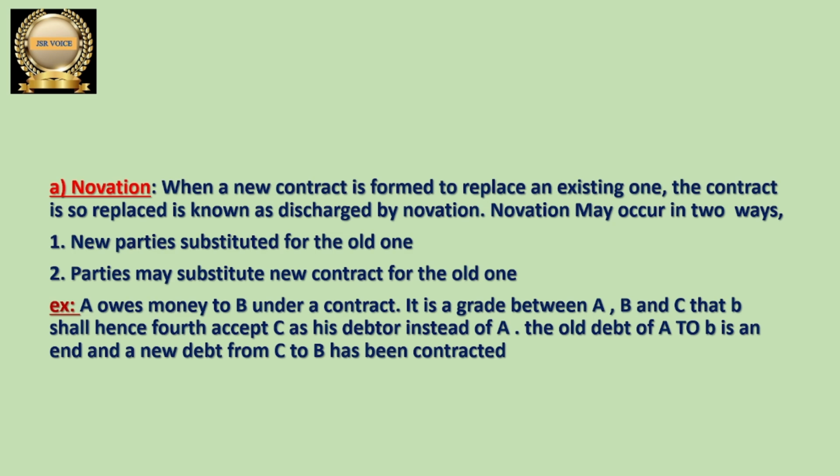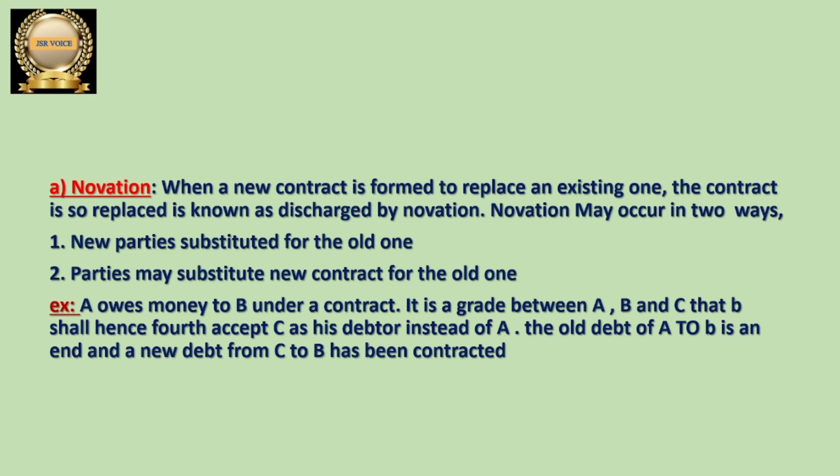Novation may occur in two ways. First, when a new party is substituted for the old one. In the old contract some parties will be there, but new parties are going to perform instead of the old parties. Then we can say that there is a novation in the discharge of contract. And sometimes, in the place of the old contract, a new contract will be substituted. That time also we can say that there is a novation. Hope this is clear for everyone.